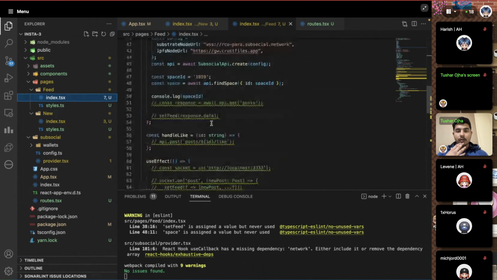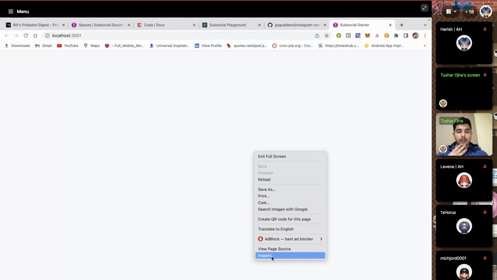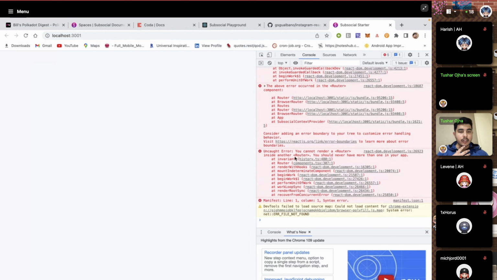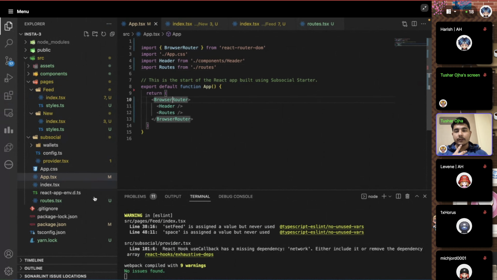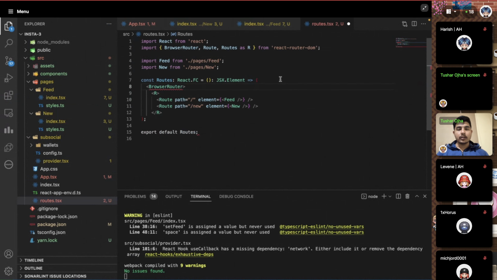Let me see what else is needed for it. In the new page, we have this UI. Are there any logs? Create router inside the router. Okay, got it. So here we have this browser router, and in this also we have this browser router. So we have to remove one of them. Let's remove this particular one.